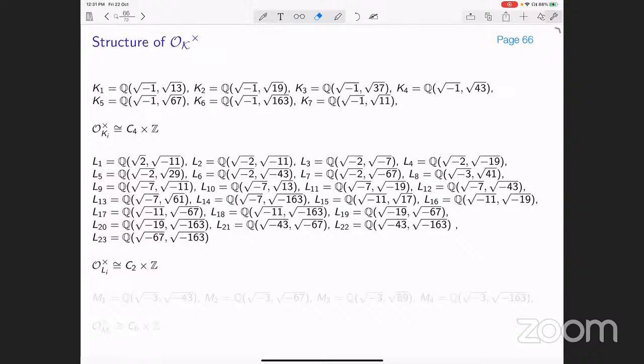So if you look at the imaginary biquadratic fields, which are listed as K1, K2 up to K7, then their unit group O_K star is isomorphic to C4 cross Z. And there are other fields listed whose unit group is isomorphic to C2 cross Z. And the rest of them have unit group isomorphic to C6 cross Z.